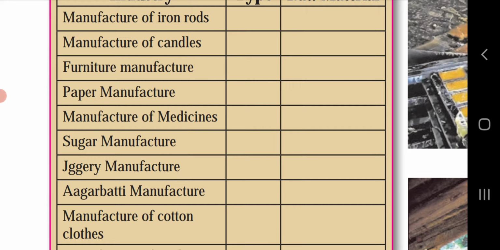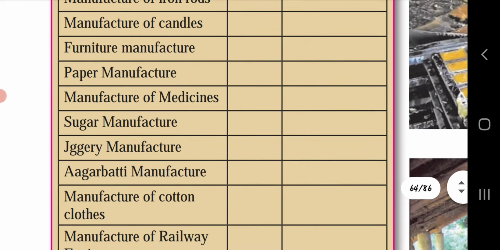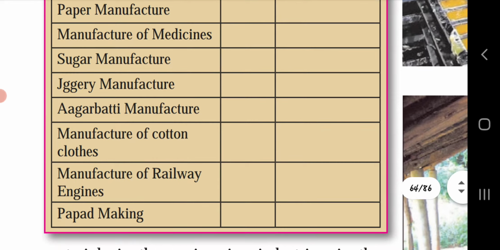Again, manufacture of railway engines, large industry. Steel and many other different products are required, so write it down as etc. Papad making, small industry. Moong dal, green gram, rice flour, urad dal, black lentils. Many different types of papad we can take, and the raw material can be different. Okay.